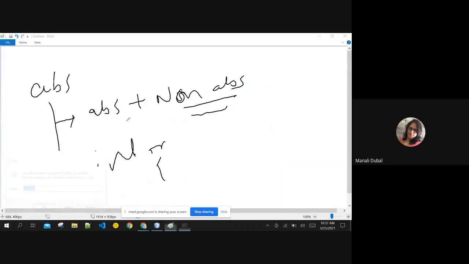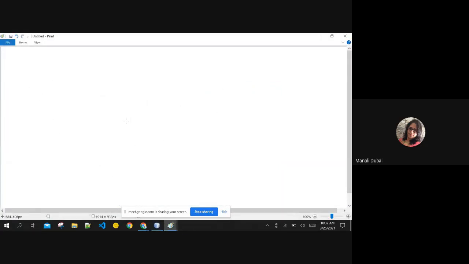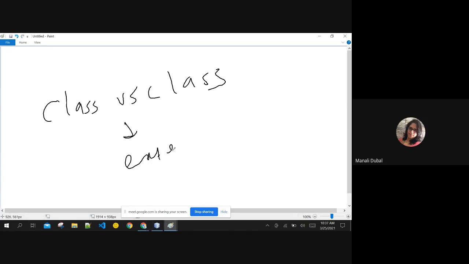Just like that, this is again a good point of difference between classes and interfaces. We always extend classes. For class versus class we always use the extends keyword. Even if it is an abstract class, we still use the extends keyword for applying inheritance.